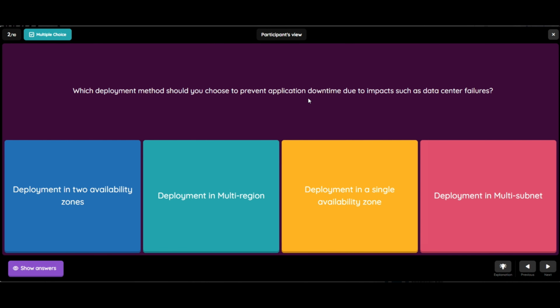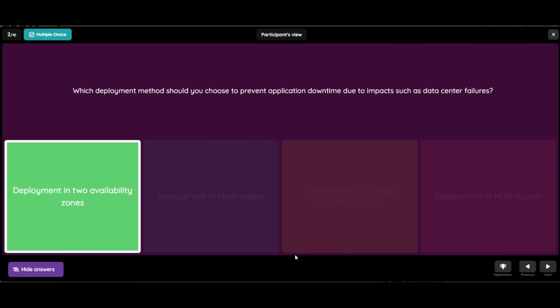The question is, which deployment method should you choose to prevent application downtime due to impacts such as data center failures? Options are deployment in 2 availability zones, deployment in multi-region, deployment in a single availability zone, deployment in multi-subnet. The correct answer is deployment in 2 availability zones.